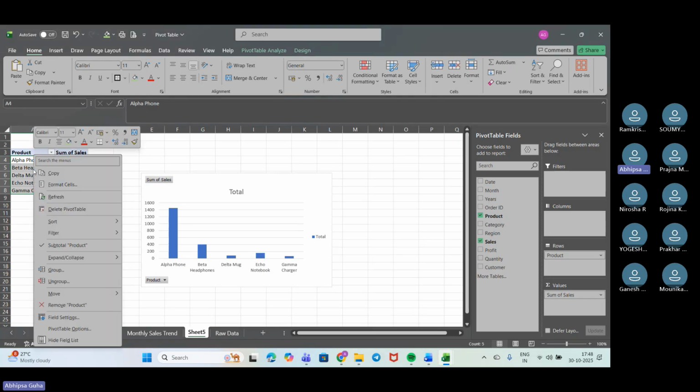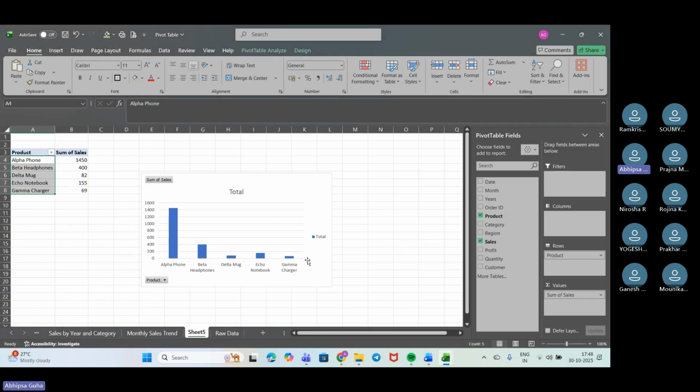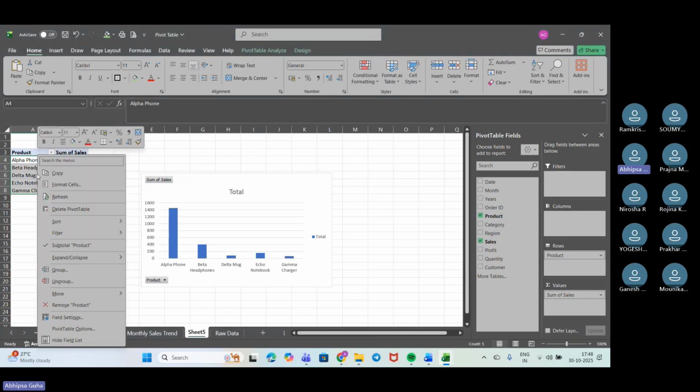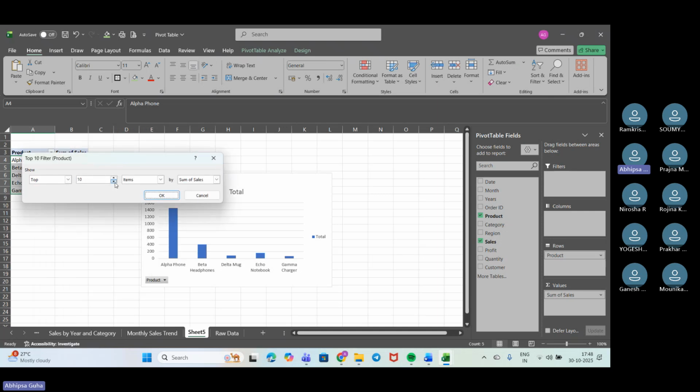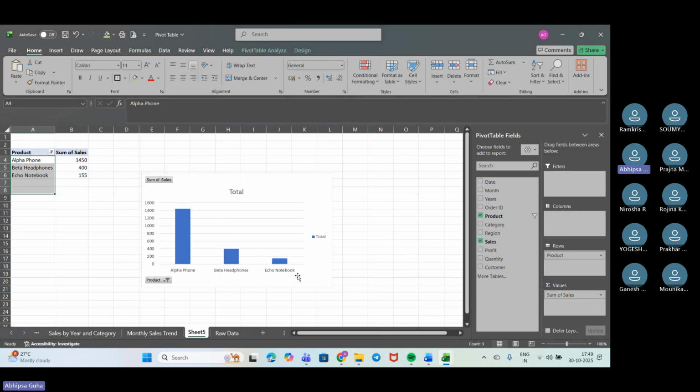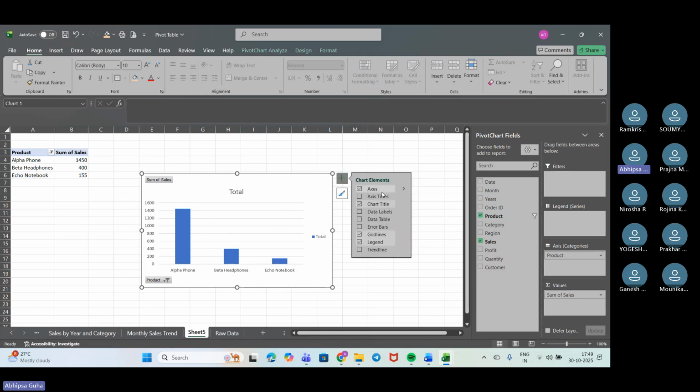So if I need top 3 products, then I'll just go in. Suppose I have gotten these 5 products and I need top 3 products, then I'll just select it. Now go down to filter, now move into top 10, and here I'll just put it to 3 and I'll put OK. So see, only three values. The three majorly used are alpha phones, beta headphones, and eco notebook, right? So we have got this like that.